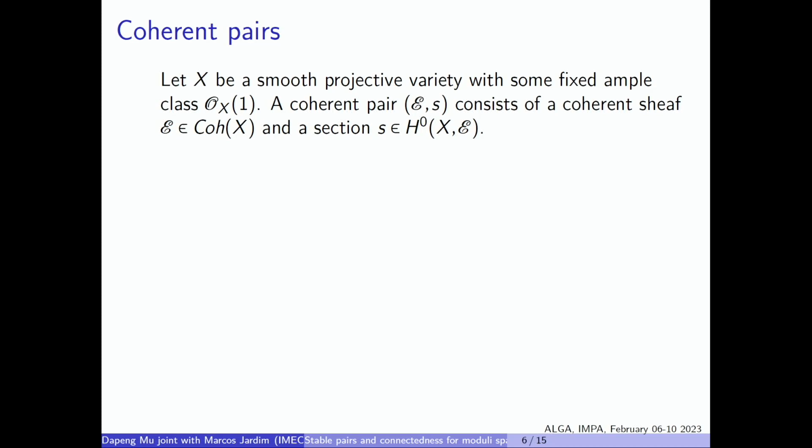I think maybe you have seen some of those in the morning during Professor Schmidt's talk. So here I can make X more general. Here I'm assuming X is a smooth projective variety with some fixed ample class. And then I will say a pair E, S is a coherent pair if E is a coherent sheaf and S is a section.